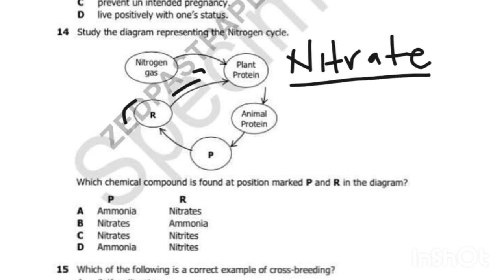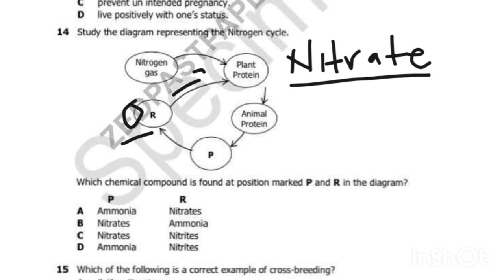So we can see this is the nitrite. We have identified it. The plant doesn't absorb nitrogen directly, but it can take in nitrogen through the leaves. Through the roots, it's the nitrate, not nitrites. So we have identified that the one which is going to the plant is nitrate.